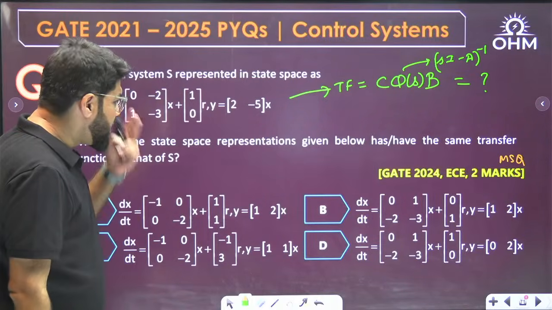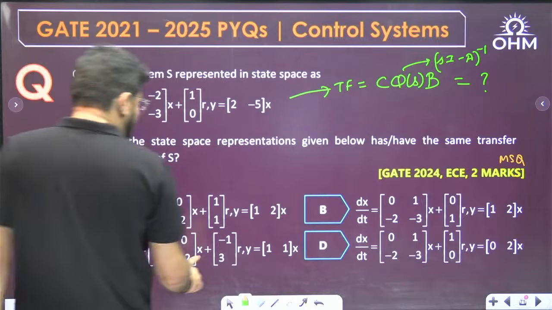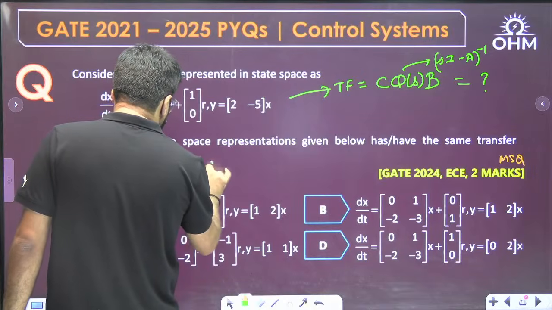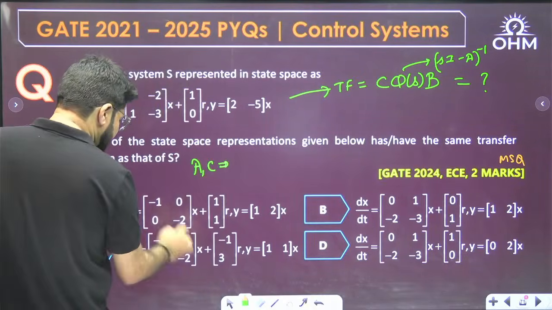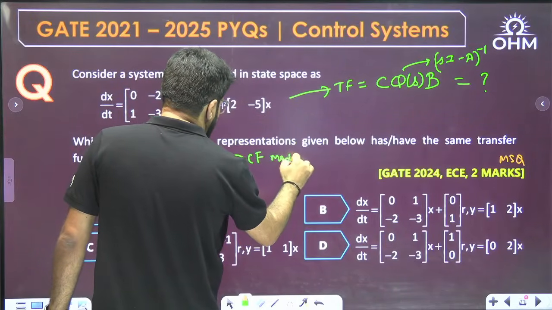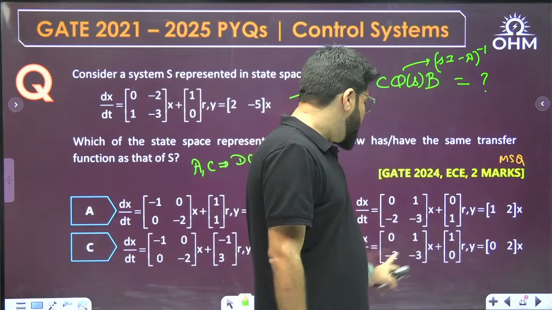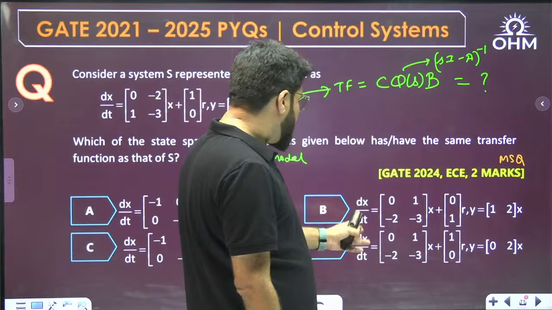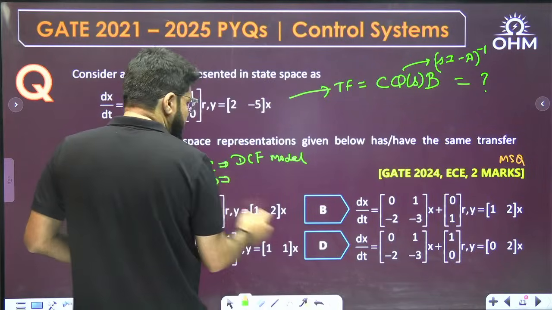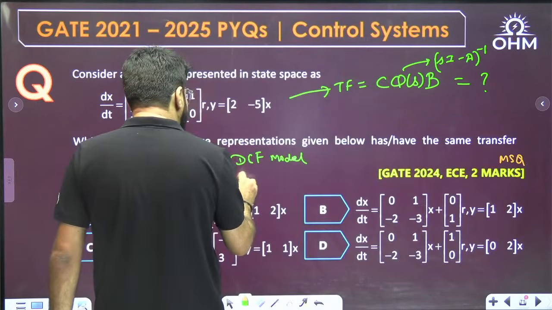But for calculating the transfer function of the options, you will not have to go to the general formula. Why? Because options A and C both have diagonal matrices, the DCF model. And option B, with 0 1, minus A0 minus A1, plus 0 B u, y equal to C0 C1 x, is at least CCF.